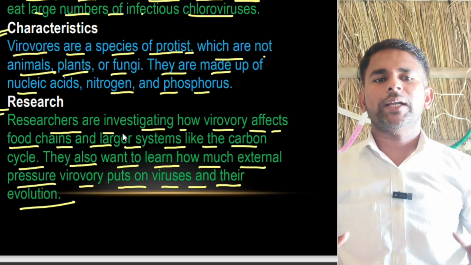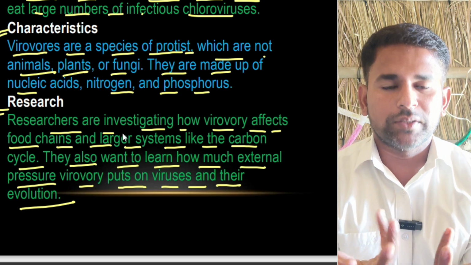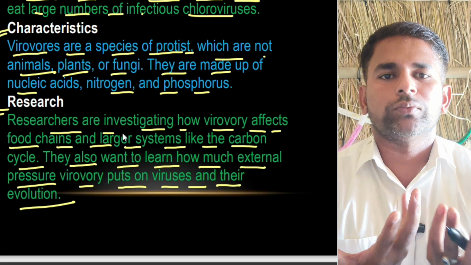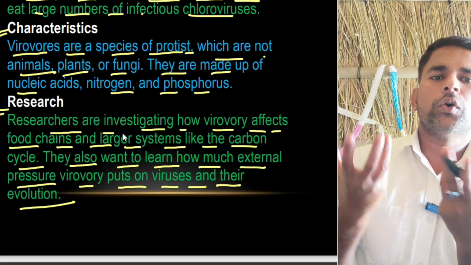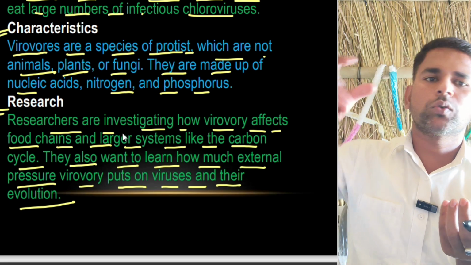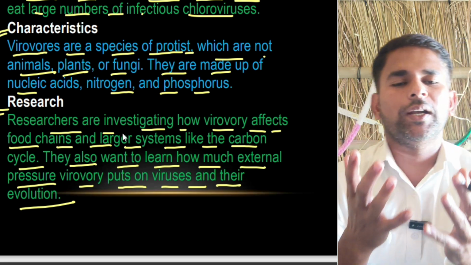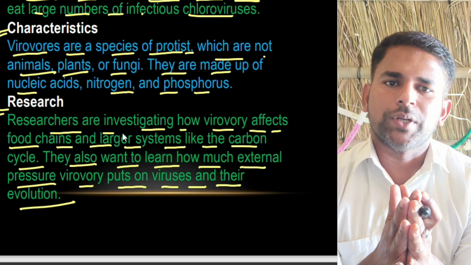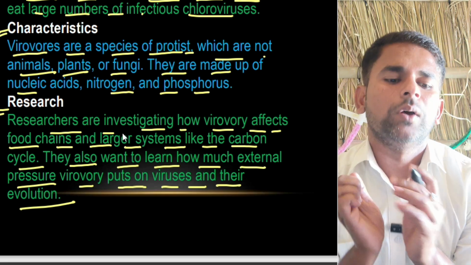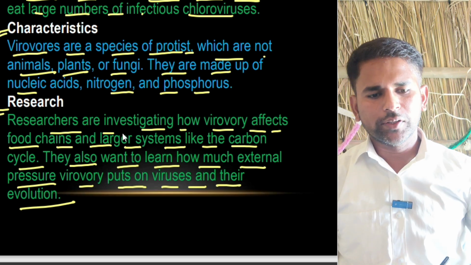Carbon cycle means, suppose that if such types of viruses are useful for our body health or for our food chain, and unfortunately another type of organism is going to eat those viruses, then definitely it will affect our food chain. So they are telling like this in the research corner. Okay, after this one,